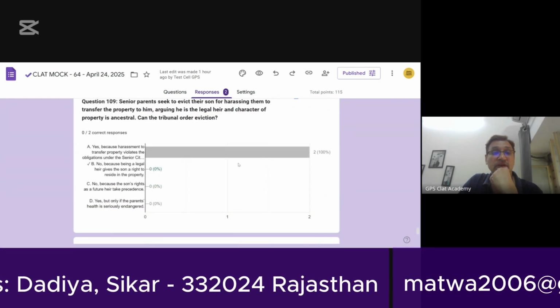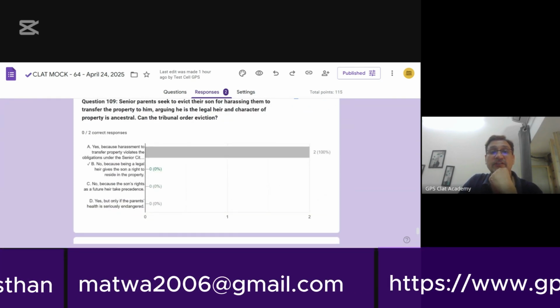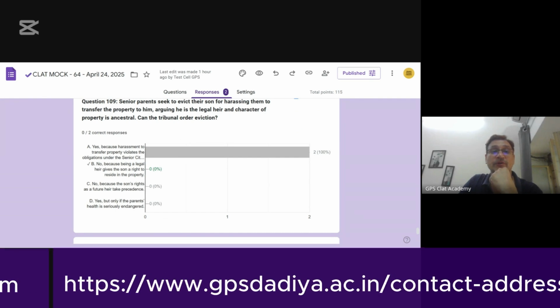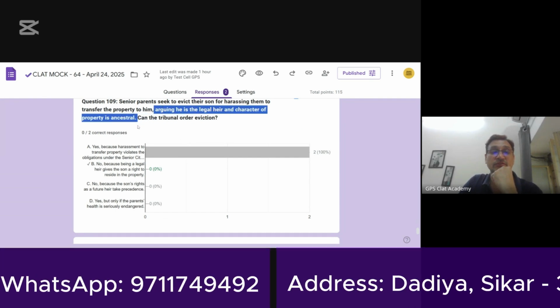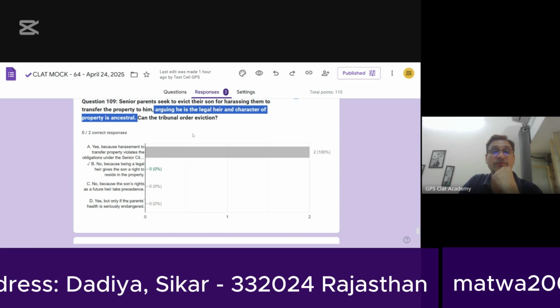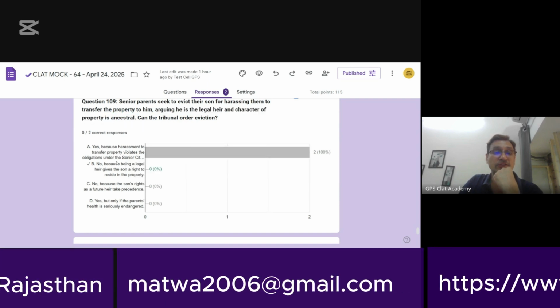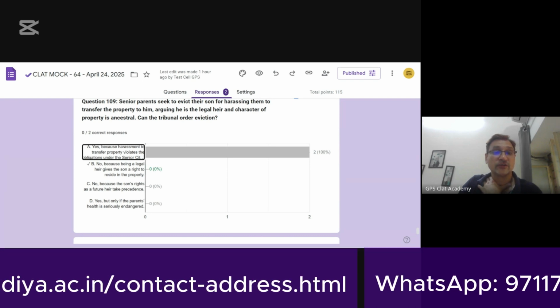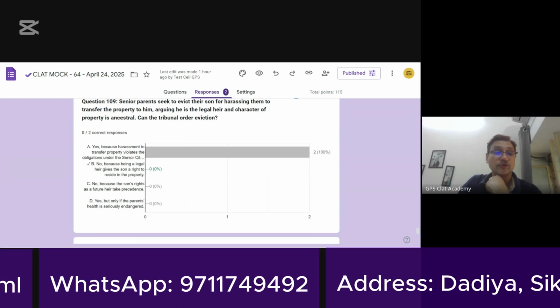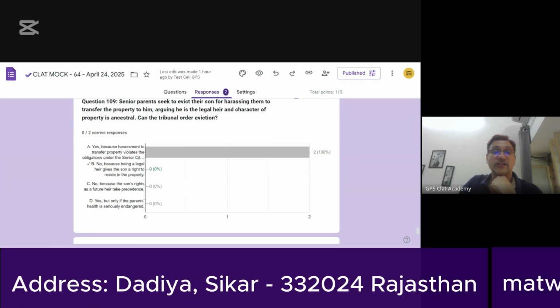109th question. Senior parents seek to evict their son for harassing them to transfer the property to him, arguing he is legal heir and the character of the property is ancestral. Can the tribunal order eviction? First one is yes, because the harassment to transfer property violates obligations on the senior citizen. No, because being a legal heir gives a right to reside in the property.